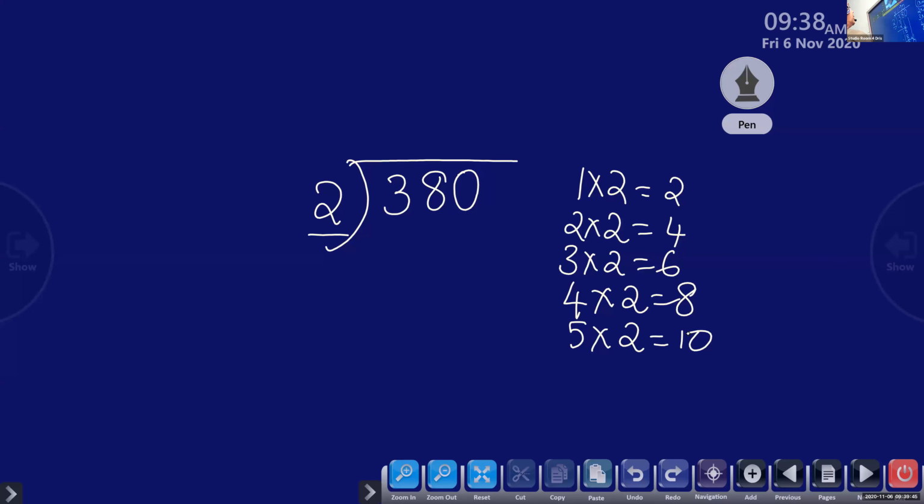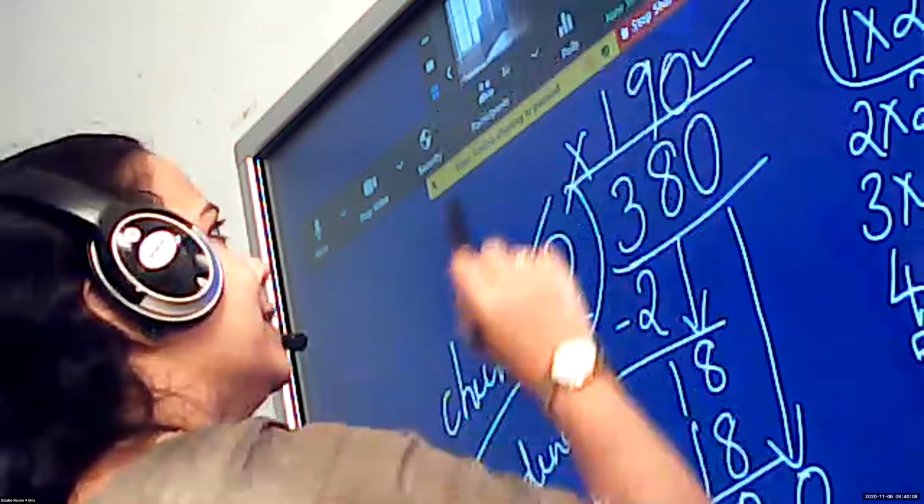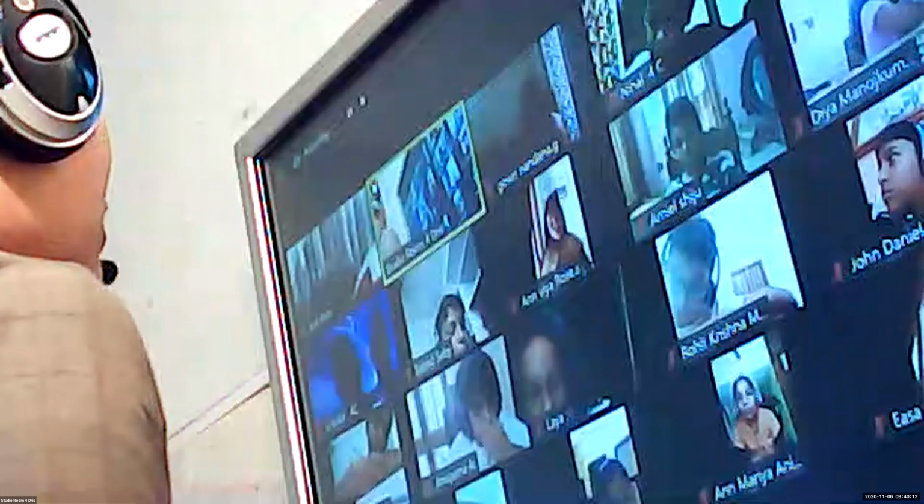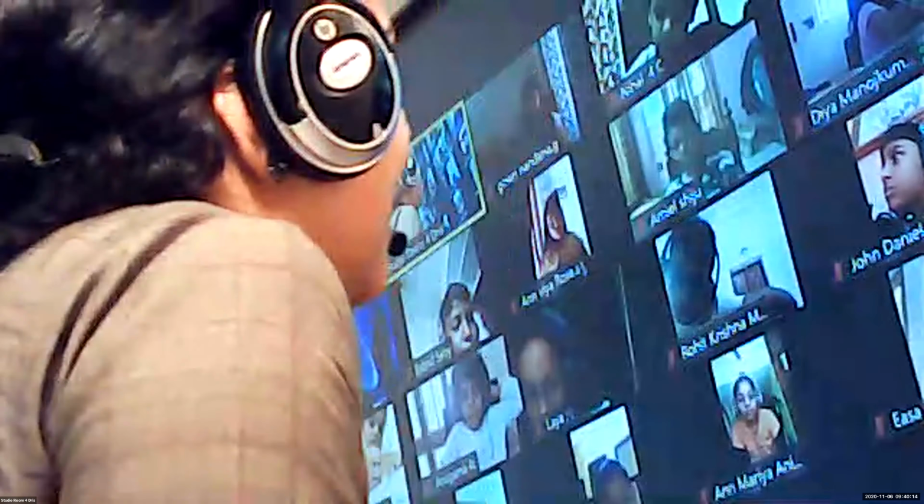So children, all the children, after finding this, you have to check whether our division is correct. How you can check? Dividend is equal to, what is dividend? 380. Check quotient. What is quotient? 190 multiplied by divisor 2. Then find out whether you will get the dividend. That is homework. You have to check whether our division is correct or wrong.